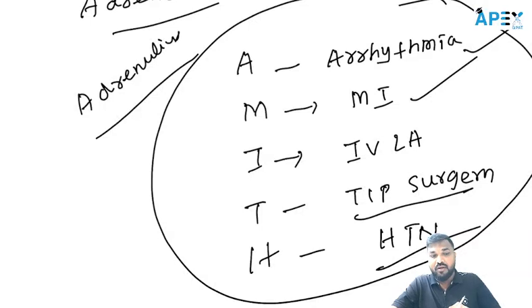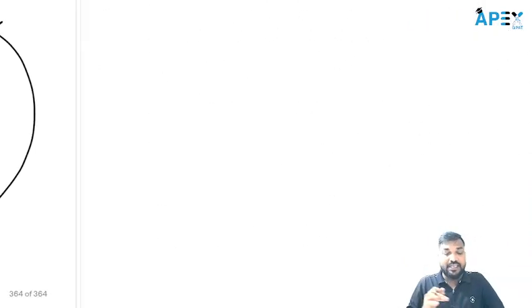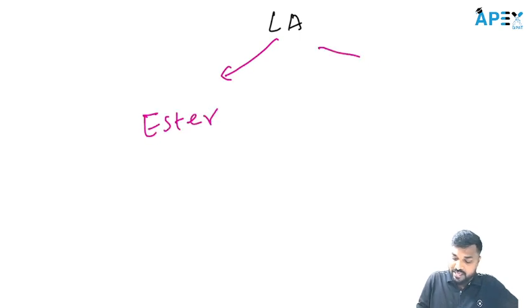Okay. So what are the local anesthetics we have? Local anesthetics are classified into two types. One is the ester local anesthetics. The other is the amide local anesthetics.